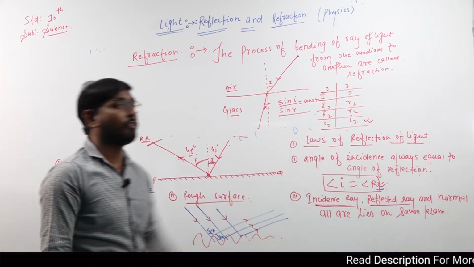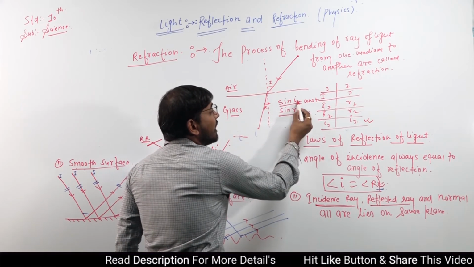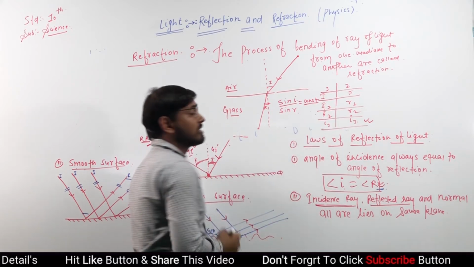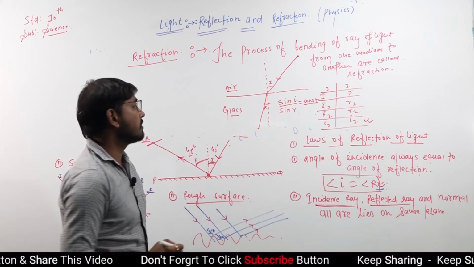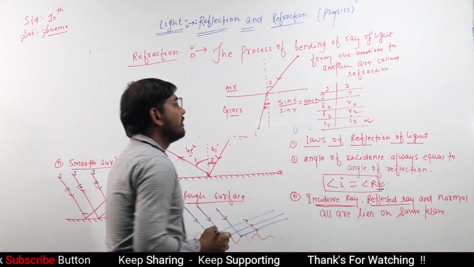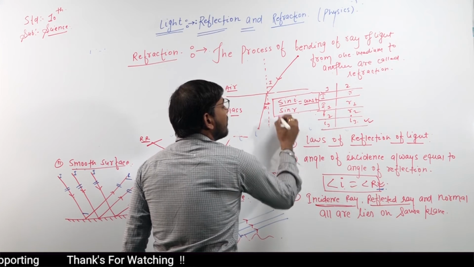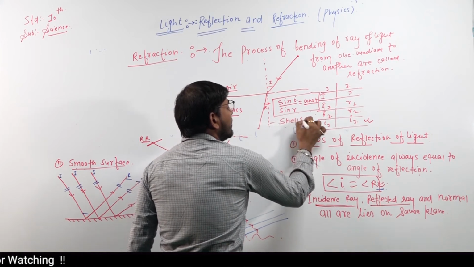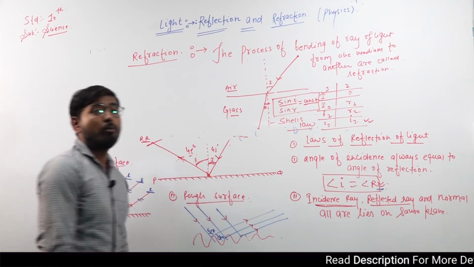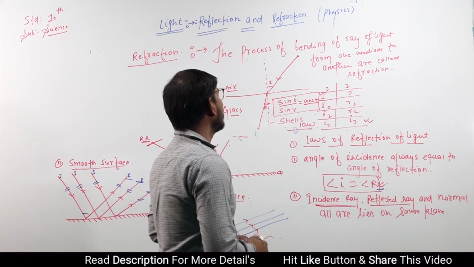From this equation we understand that sin I upon sin R is equal to a constant, and that is also known as Snell's law. Snell's law means sin I by sin R.